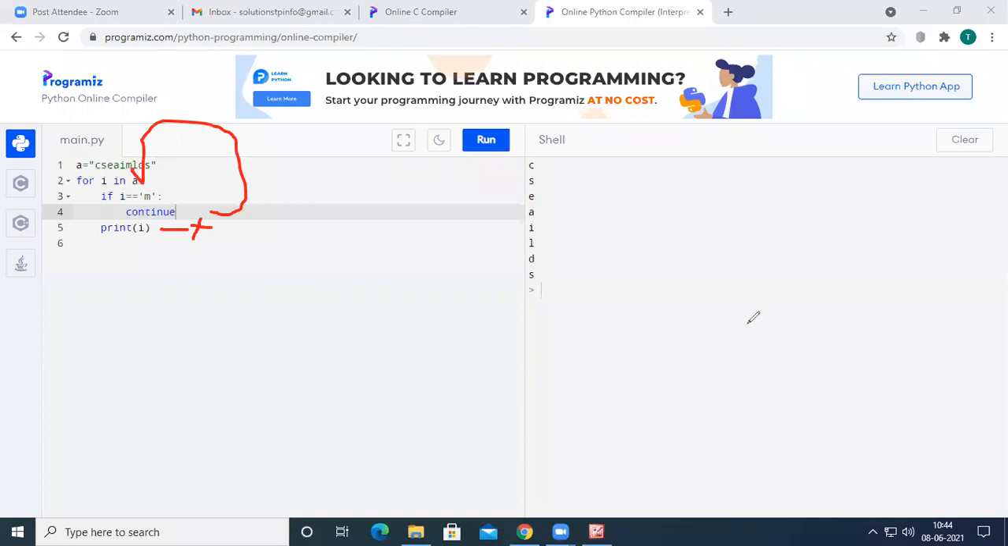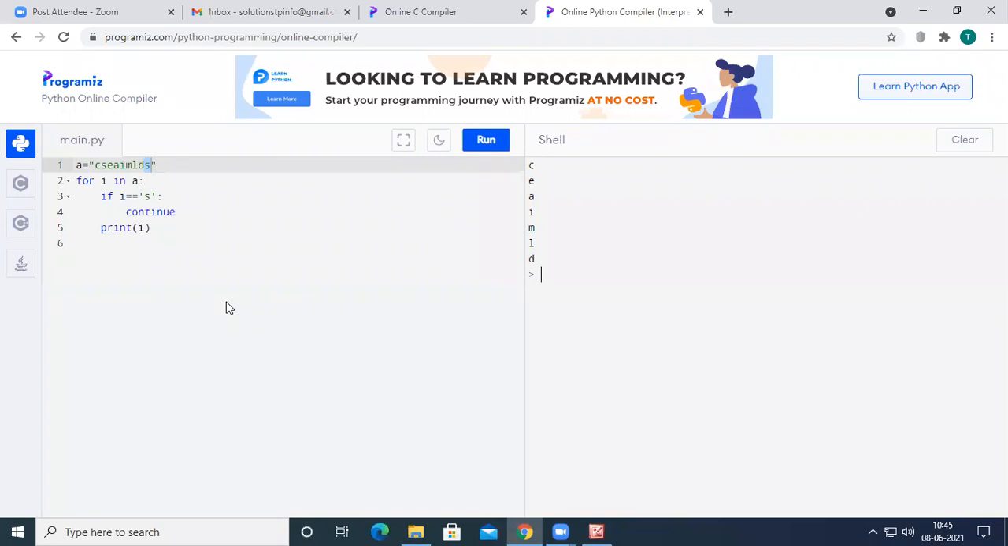So let us see what will happen instead of M, if I take S. S is found a couple of times. In CSC we have S, and in DS we have S, right? If you run the code, see here, C will be printed, S will not be printed because on S we called continue, and then E will be printed, AI, ML will be printed, D will be printed, and S will not be printed because on S we called the continue. Okay, so this is how the continue statement will behave inside the code.